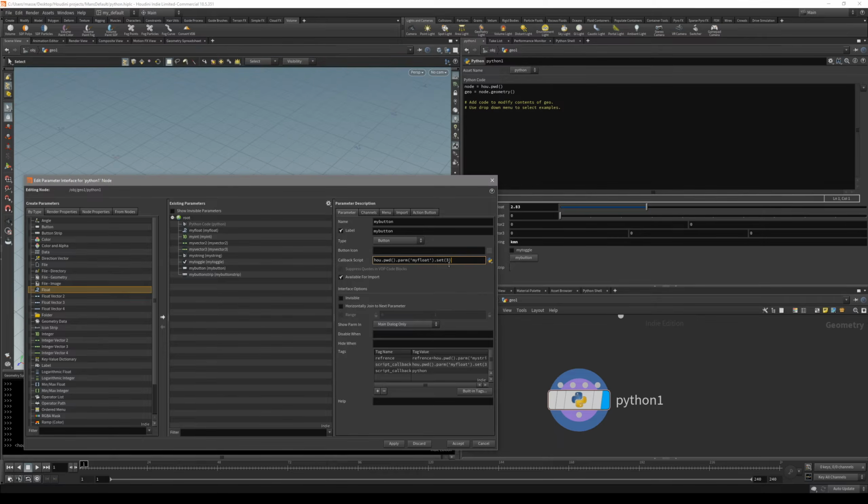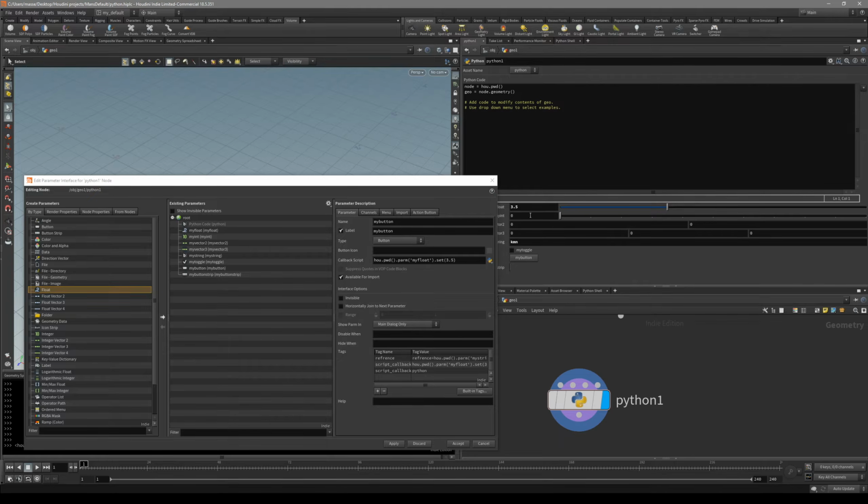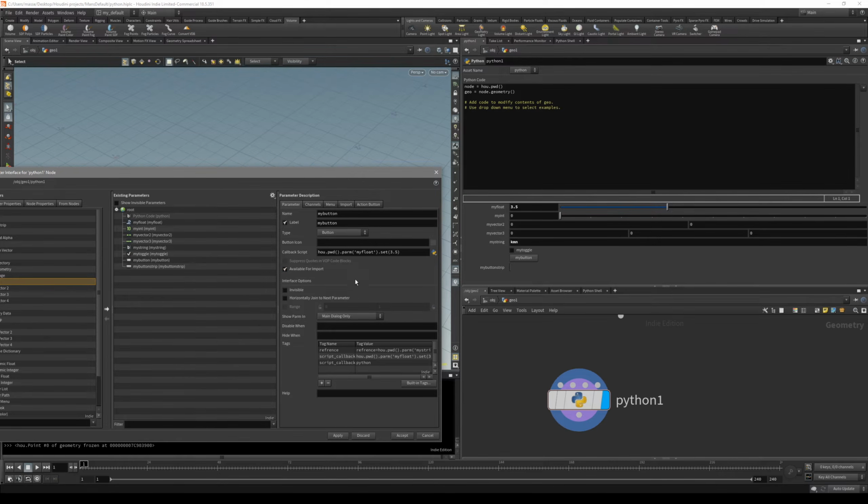So what's cool about this? Let's set it to maybe 3.5. Apply and let's change it. You see it's also going to be 3.5. But let's say we want to reference our int. So my int instead of my float, let's reference my int like that. Apply.